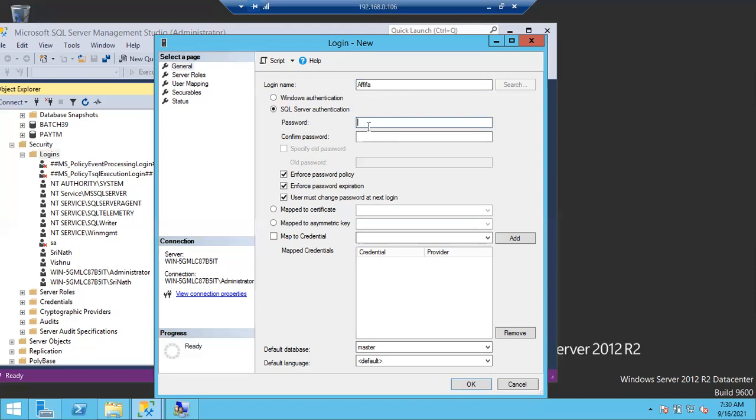I am going to use this login for permissions purposes, so I have to connect using this login multiple times. Every time I cannot give a strong password. So simply I'm giving 123 as the password, and 123 for confirm password also. In the organization, you don't give 123. Give a strong password, like Wednesday 29.